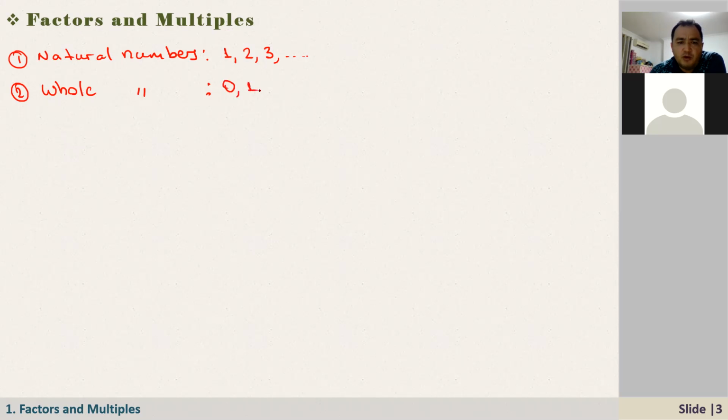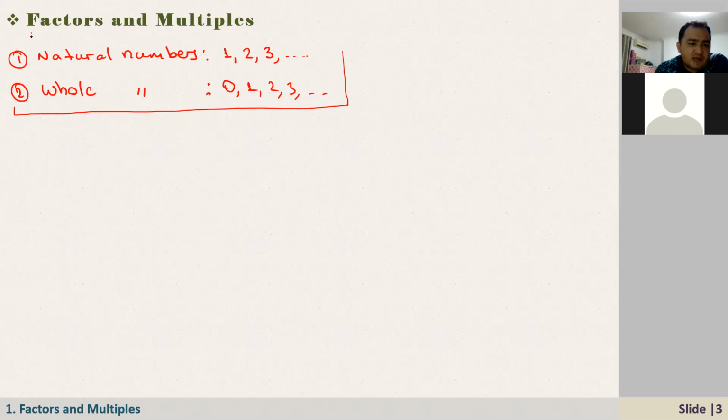So 0, 1, 2, 3. These numbers are called whole numbers, right? As for integers, I don't want to talk about integers; we'll talk about them a bit later. Right now, we will talk about natural numbers, because when we talk about factors and multiples, we talk about natural numbers, right?